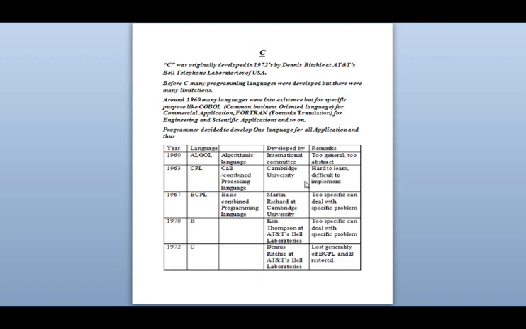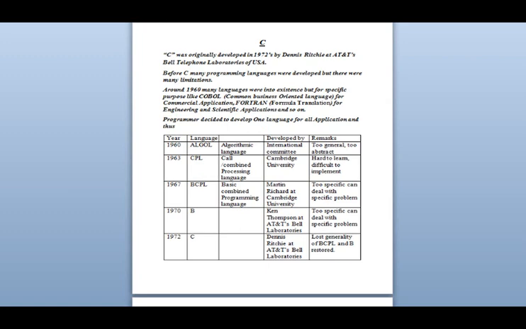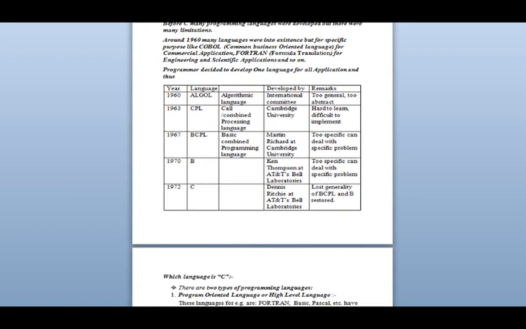So these programming languages were used for specific purposes. So the programmers thought, instead of making many applications for various reasons, why shouldn't we make one language in which everyone can work on every application? And hence C was developed in 1972 by Dennis Ritchie at AT&T's Bell Laboratory.